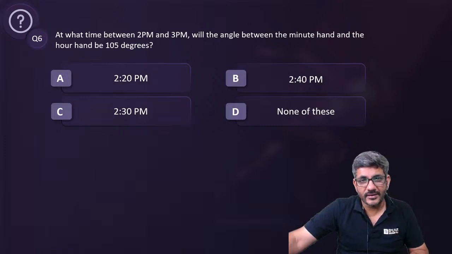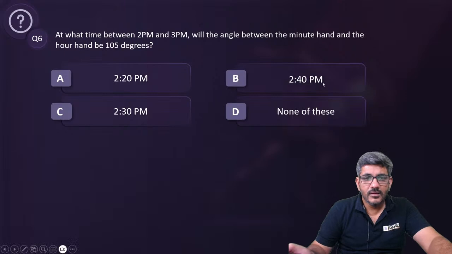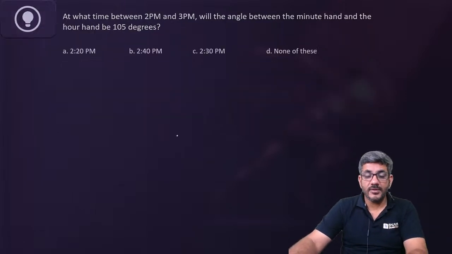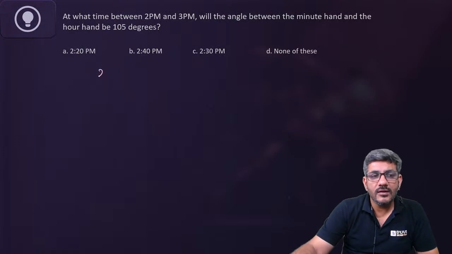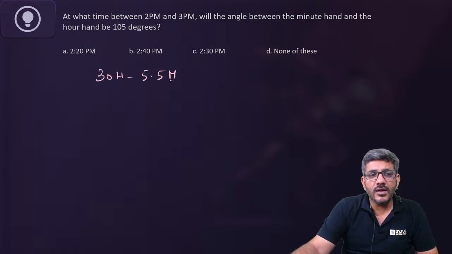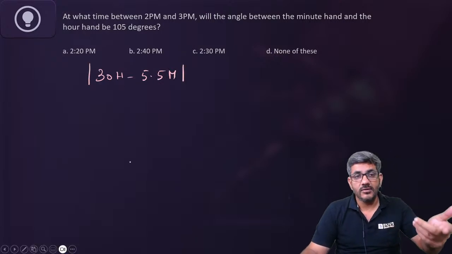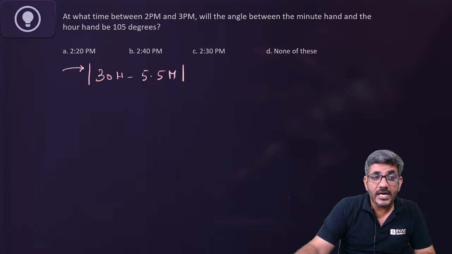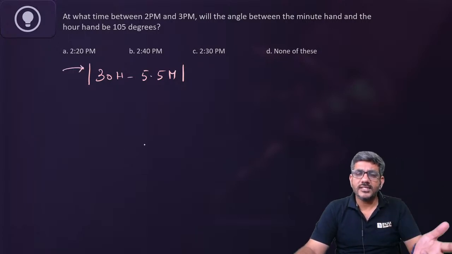Let's start doing it then. Okay, शुरू करते हैं. The question says at what time between 2 and 3 p.m. the angle between minute hand and hour hand will be 105 degrees. I gave you a formula as 30h minus 5.5m, but I gave you the formula to find out the angle when the time is given. The question is different now. He's given you the angle and he's asking you the time. I put a mod on it. That means there are two ways in which this can be done.